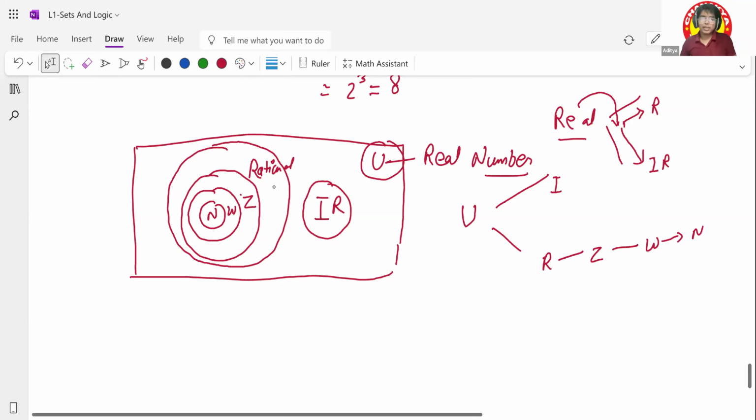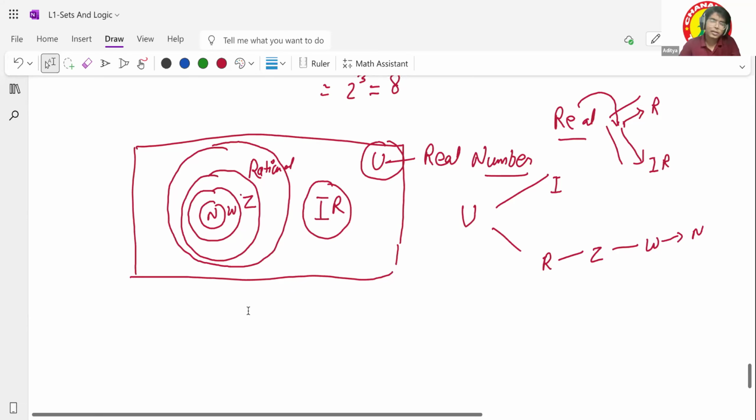Understood? But from this we can't say that the difference of the universal set and rational numbers is irrational numbers, right? From this Venn diagram, universal set minus the rational numbers would not be equal to irrational numbers. There would be something else also along with irrational numbers. Complex numbers are there, no? Complex numbers are not a part of real numbers, sir, if we take the universal set as real numbers.